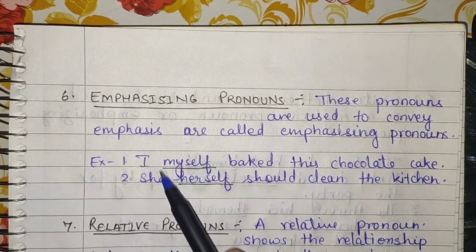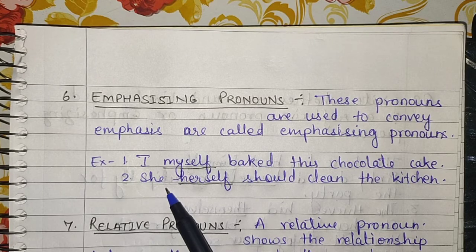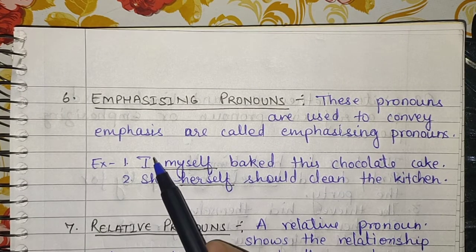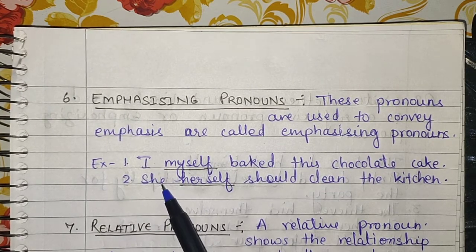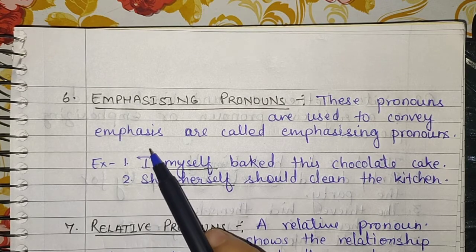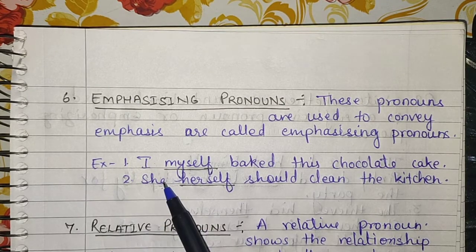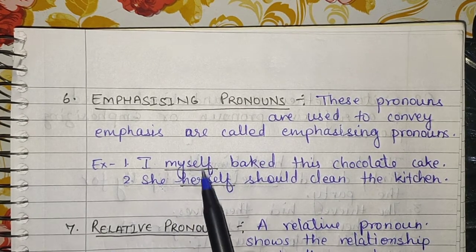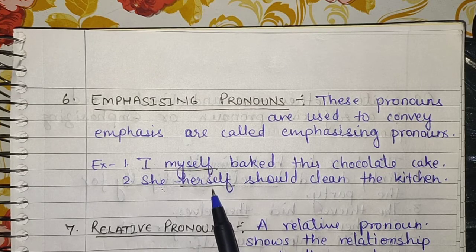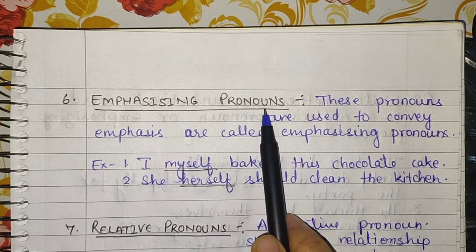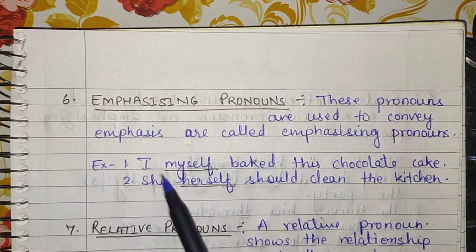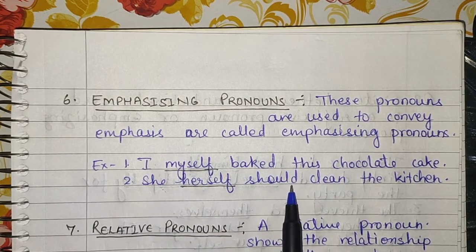In both sentences I have used pronouns. I and she are pronouns. I is the first person and she is the third person, and these both are personal pronouns. So herself and myself in these both sentences are acting as emphasizing pronouns because they are putting emphasis on the subject to do the action.